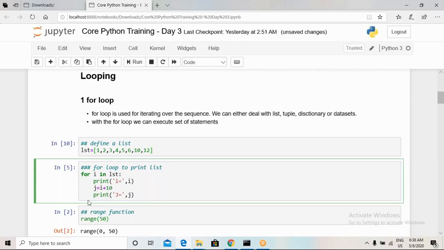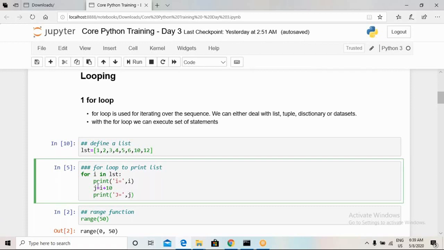After execution of all these three commands, our for loop will move to the second value of the list. Okay, then it will do the same things again. For the next iteration, the value of i will be 2. It will execute this print i, that means it will print i equal to 2. Then it will calculate the value of j, and it will print j also. Then on the third iteration, the value of i will change to 3, and it will execute all this set of code.